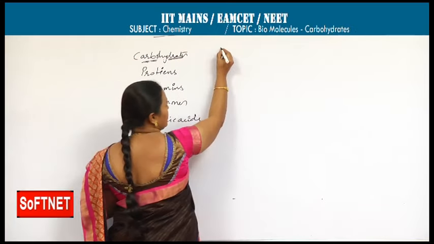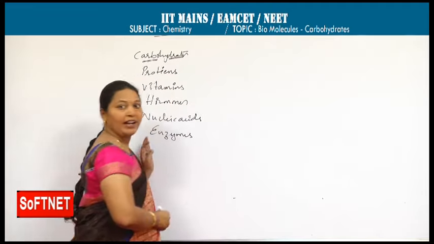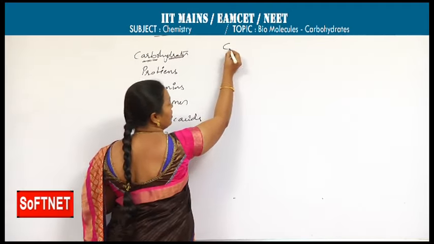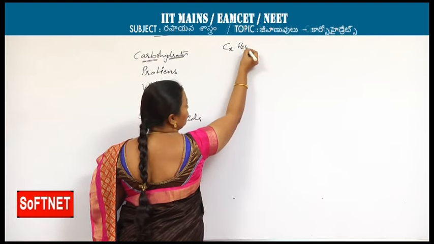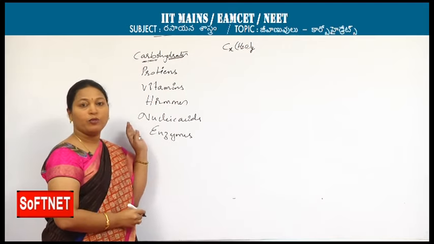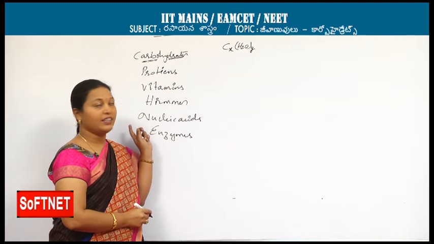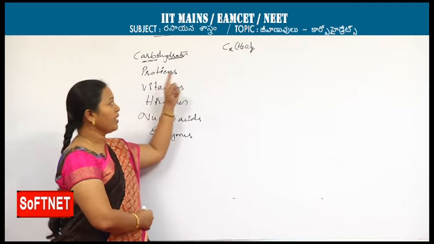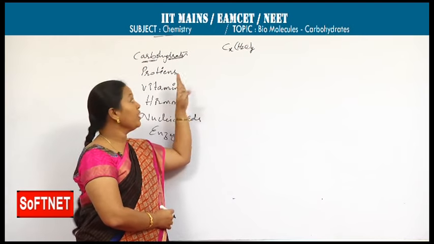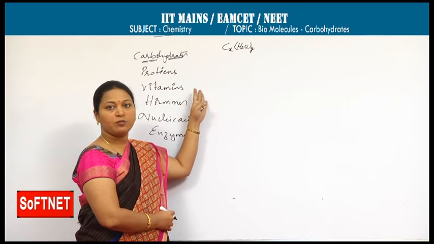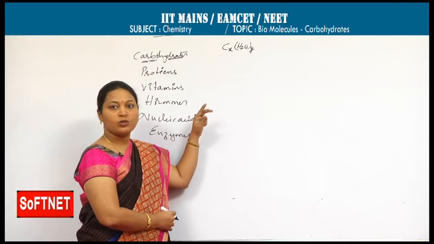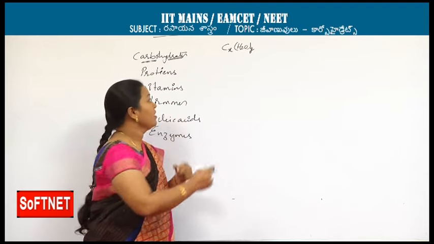Carbohydrates, the name itself says hydrates of carbon. So we can expect the general formula CxH2O taken y times to be the general molecular formula of carbohydrates, but necessarily this may not be the molecular formula only for carbohydrates. There are certain molecules which have this molecular formula and are not carbohydrates.